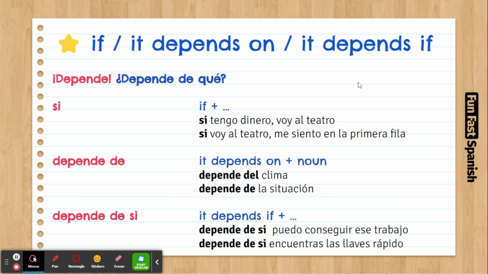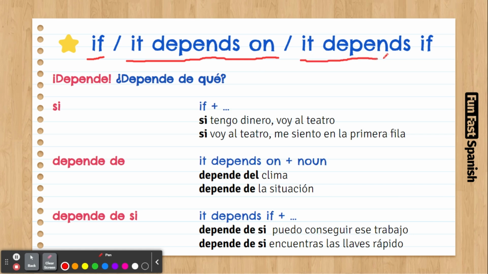Today's video is going to be about three different expressions that show different possibilities, like a condition: if, it depends on, and it depends if. So we're going to learn how to use these in Spanish.